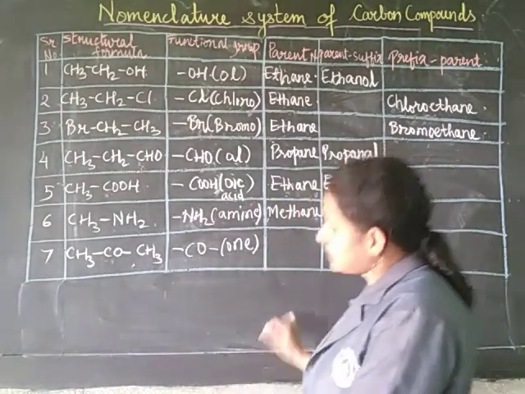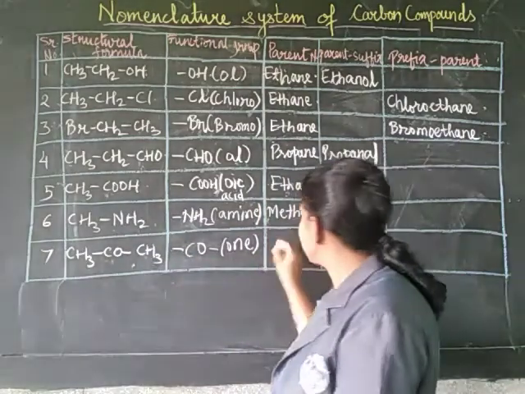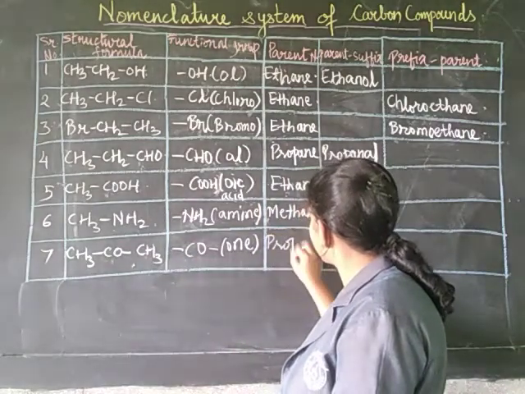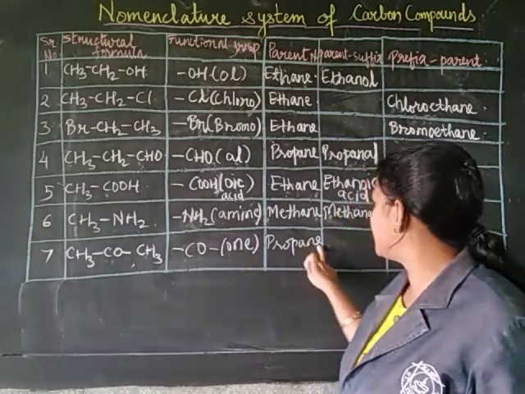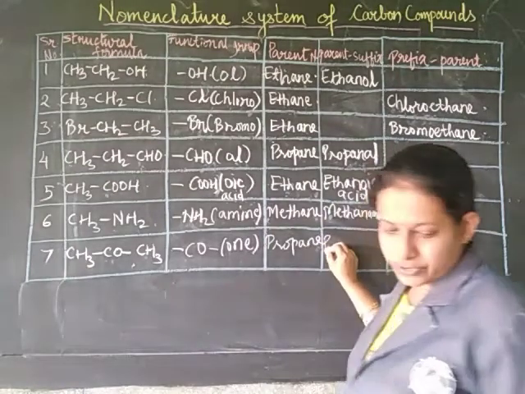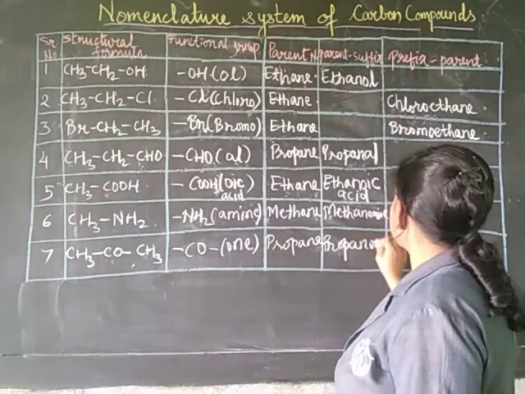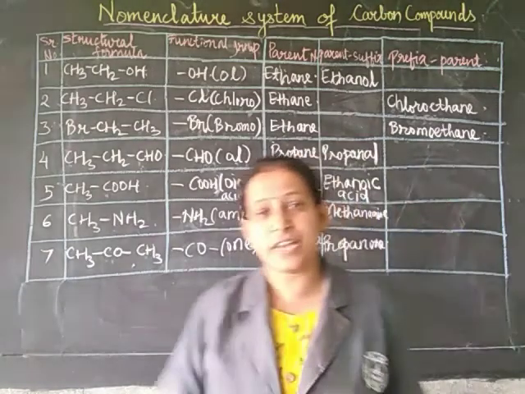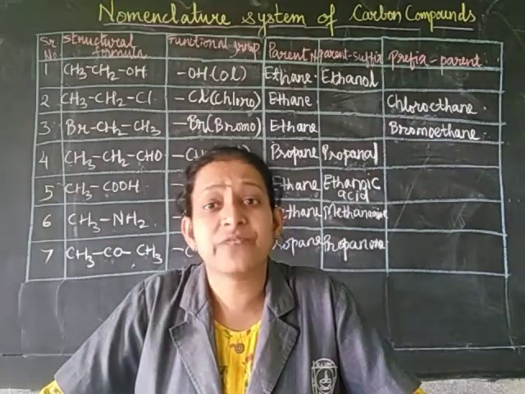Now, the parent chain has 1, 2, 3 carbons. So you write it as propane. Okay, propane. And now since E will be replaced by ONE, the name will become propanone. So this is the second step when you can write the name of the carbon compound when functional groups are